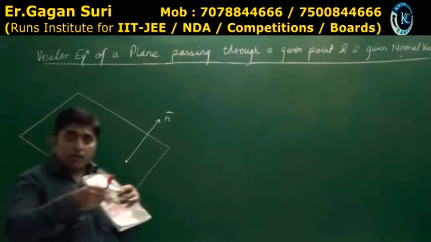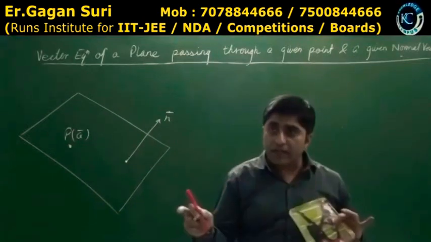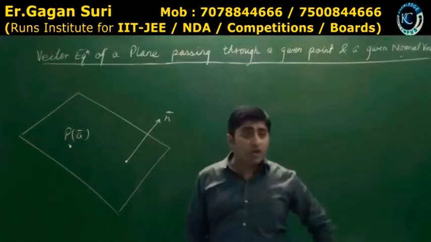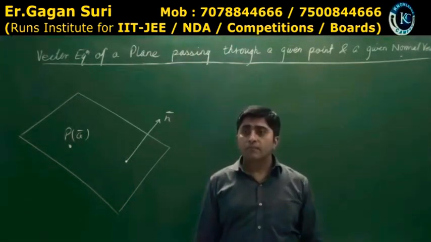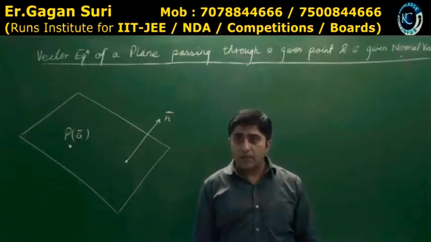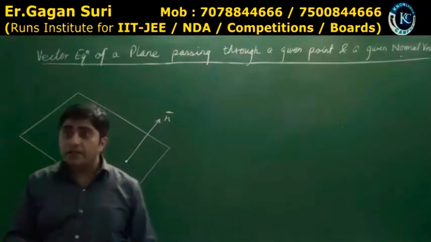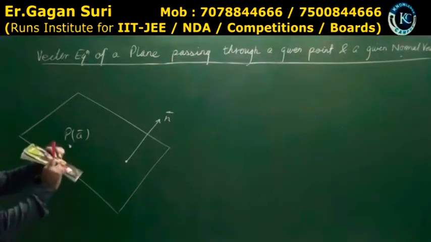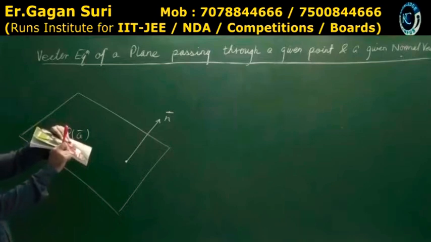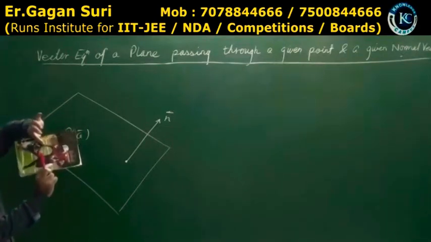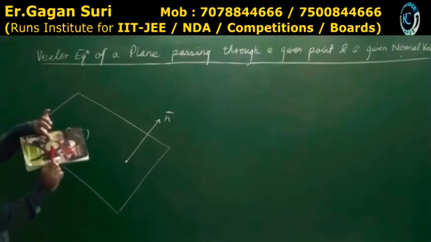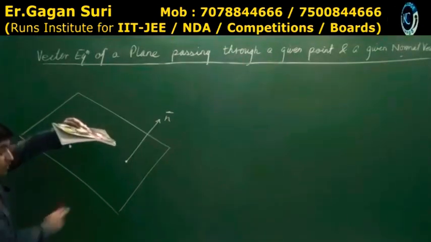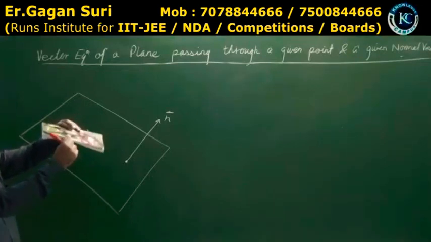क्या n vector plane में? No. Neither n vector nor A vector nor R vector. None of them is in the plane. Is that clear? Though if I say point P और जो R vector का end होगा point R, ये point P है, यहाँ पर ये vector जाके hit कर रहा है इस plane को. Is that clear? Similarly, I have R vector also, which is hitting this plane.